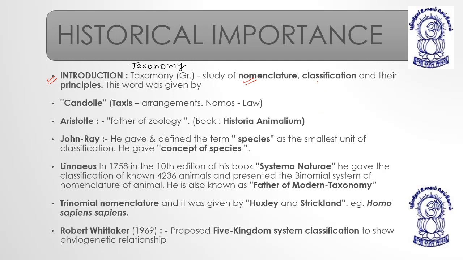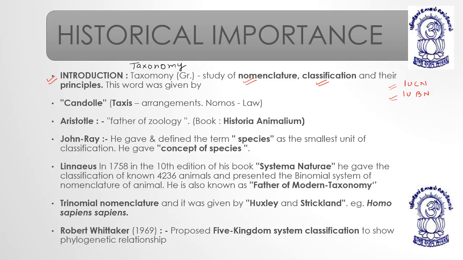That means classification. Then we have to follow the principles and rules made by different organizations like IUCN and IUBN. All these classification and nomenclature rules are already set by these organizations.